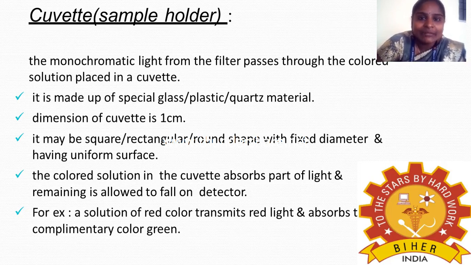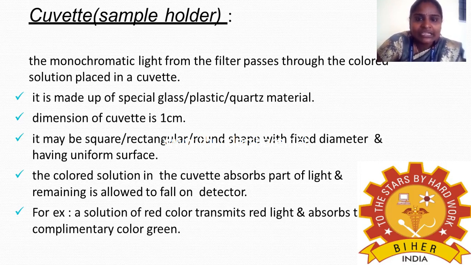The dimension of the cuvette is 1 centimeter, which is common. It may be square, rectangular or round in shape with a fixed diameter and having a uniform surface.